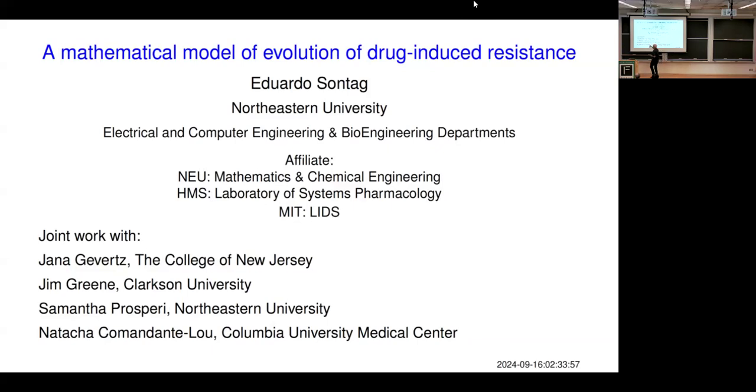Before I forget, this is joint work mostly with Jenna Gevertz, whom you all know and who is here, talking I think tomorrow, and Jim Greene, who was a student of Doran's, okay, and there's a couple of other people involved, but they're the main people in the project.